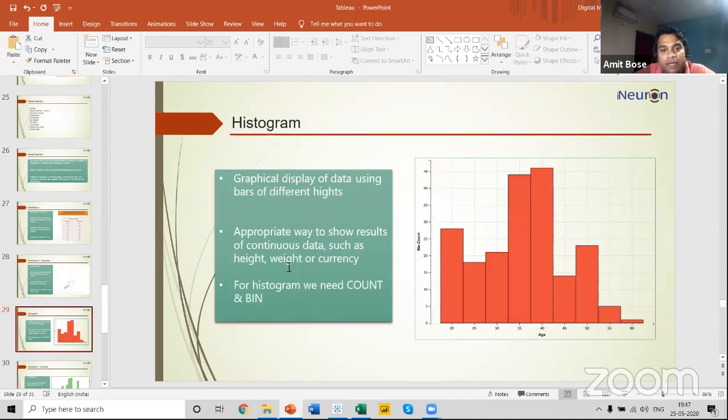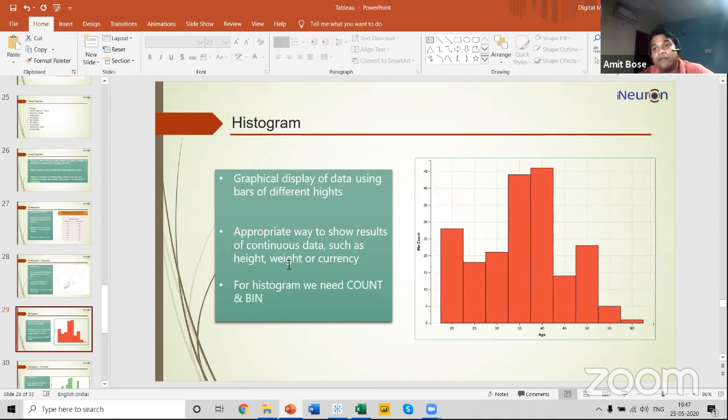A histogram is an appropriate way to show the result of continuous data, like a distribution of height, weight, or currency. Now in Tableau, before I start the example of a histogram, it's very important for you to know what is continuous data and what is discrete data.